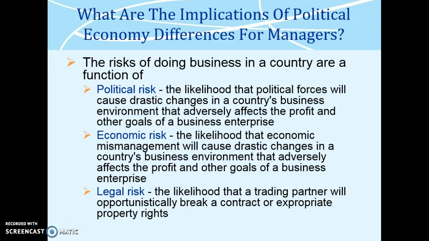The risks of doing business in a country are a function of political risk. The likelihood that political forces will cause drastic changes in a country's business environment that adversely affects the profit and other goals of a business enterprise. Economic risk. The likelihood that economic mismanagement will cause drastic changes in a country's business environment that adversely affects the profit and other goals of a business enterprise. Legal risk. The likelihood that a trading partner will opportunistically break a contract or expropriate property rights.